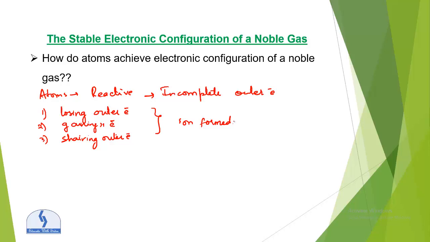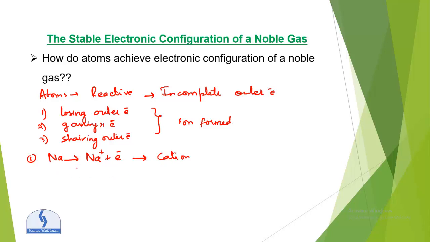Let's take an example of an atom losing an electron. Take sodium. Sodium basically loses an electron, so it will become Na positive. We can say a positive ion, or a cation.